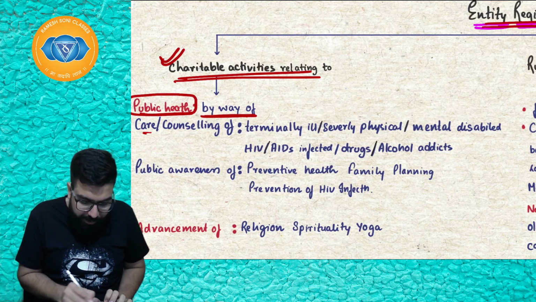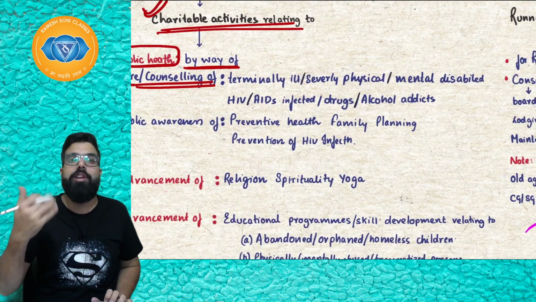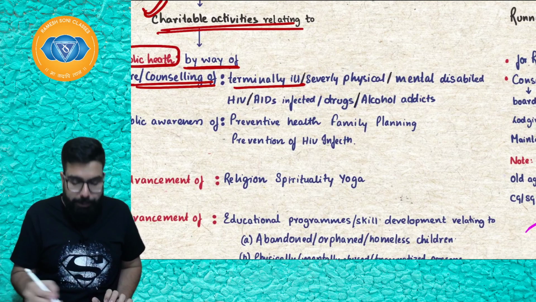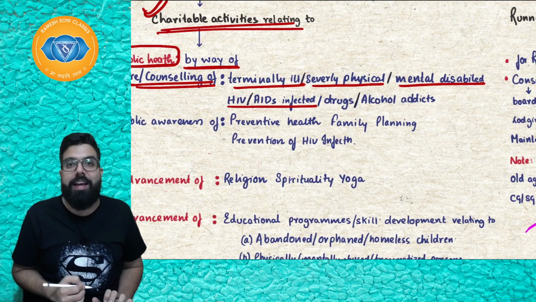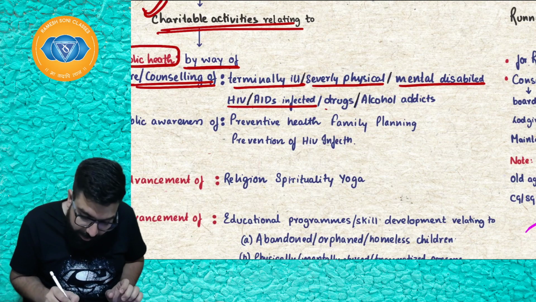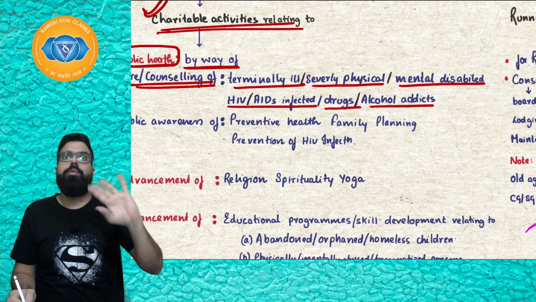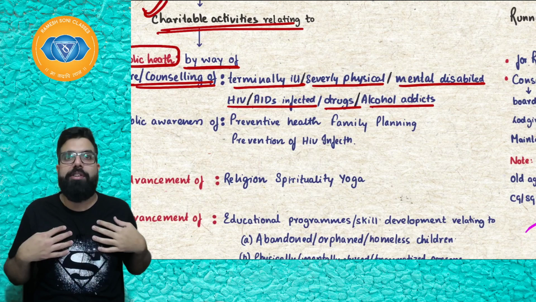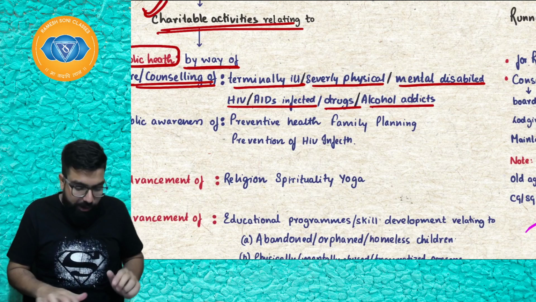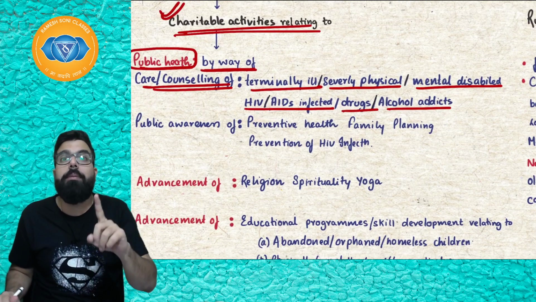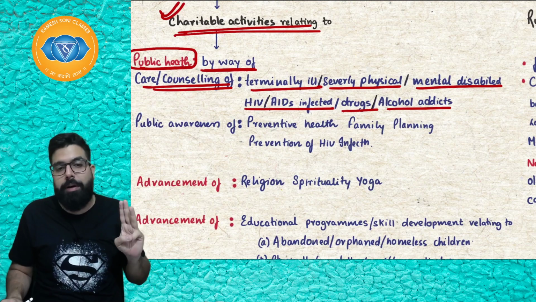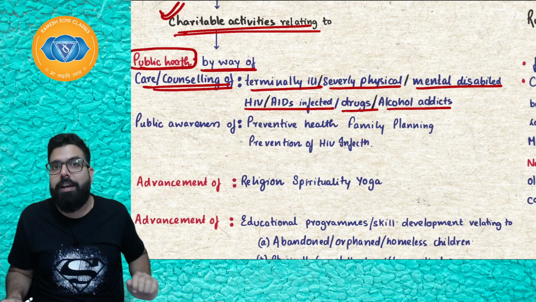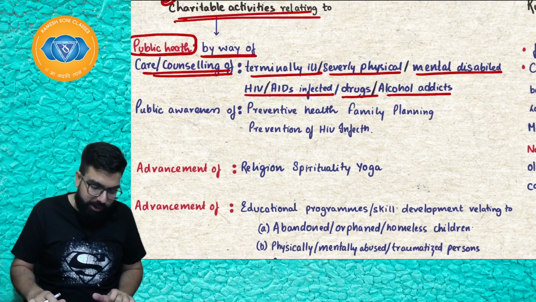Public health by way of care and counseling. It is doing care and counseling of whom? Of terminally ill people, severely physically or mentally disabled people, people with HIV or AIDS infection, drug addicts, alcohol addicts, then their services will be exempt. So, if I am a charitable institution doing charitable activity by doing care and counseling of terminally ill people, severely physically or mentally disabled people, people with HIV, drug addicts, alcohol addicts, my services will be exempt.